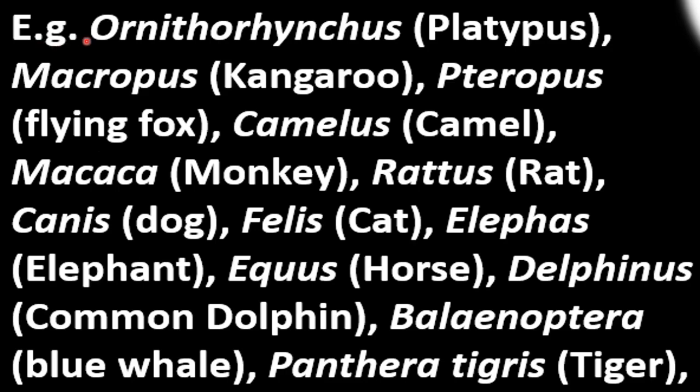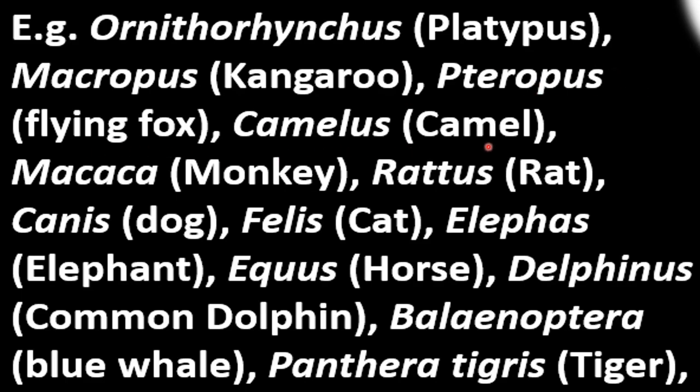And then these are some examples of mammals. So first I told you platypus, that is an oviparous mammal, okay. So this scientific name can be asked, write the scientific name for the oviparous mammal. So the common name is platypus, or the complete name is duck-billed platypus, and this is the scientific name for the platypus, Ornithorhynchus, okay. Ornithorhynchus is the scientific name for the platypus. Then Macropus is the scientific name for kangaroo, Pteropus for the flying fox,